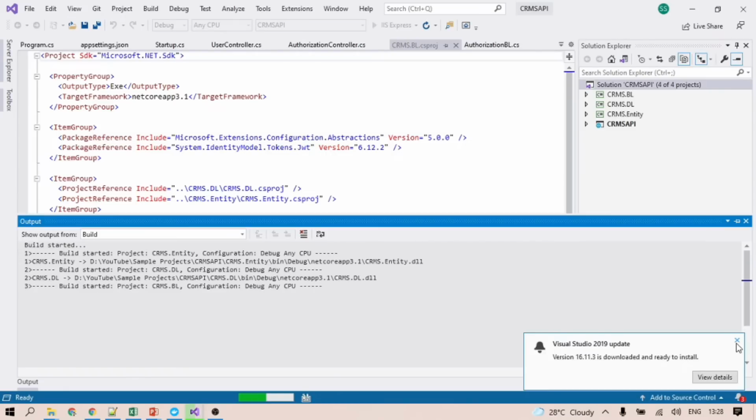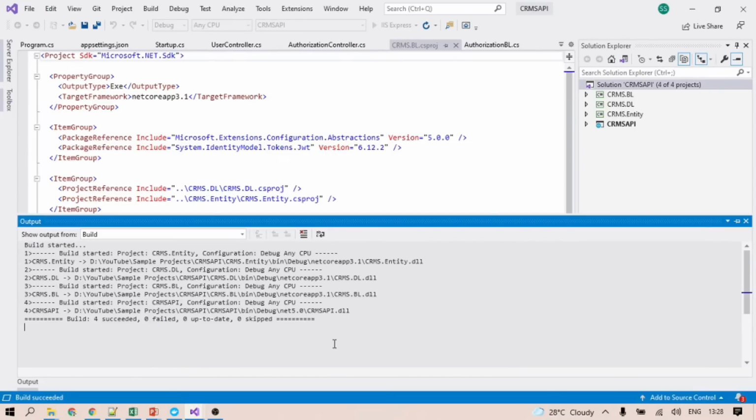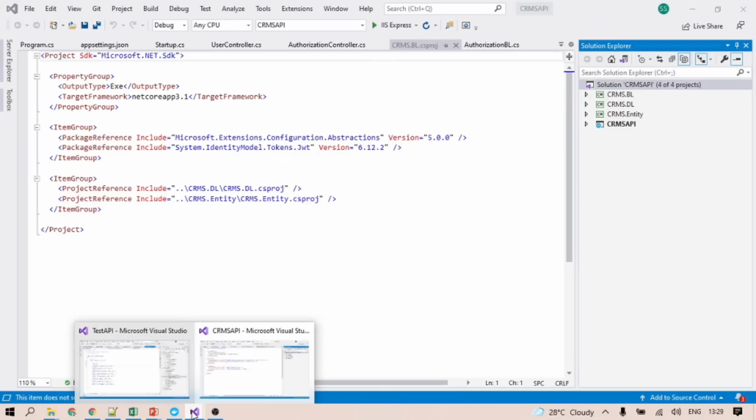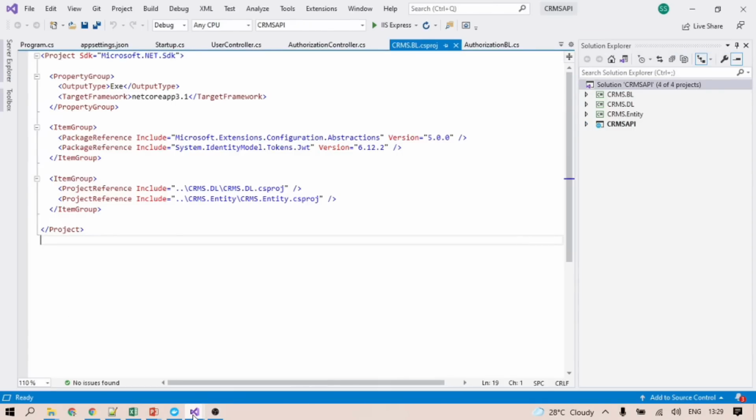I implemented this in my test API so that it should not take a lot of time for the implementation of each and every step, writing and all other stuff. I verify everything first, then I go for your implementation, so that you can quickly understand. We can do the implementation and quickly close up this video, so that it reduces the video length. Our API is building properly.